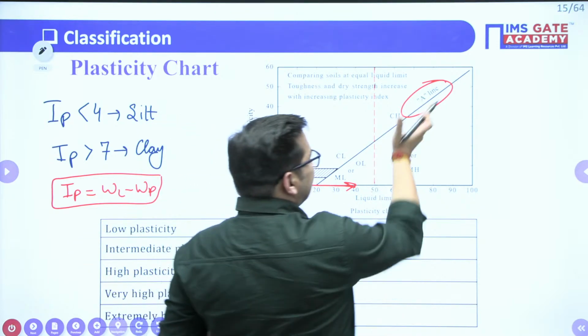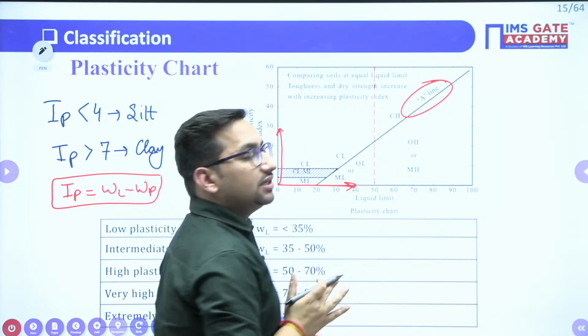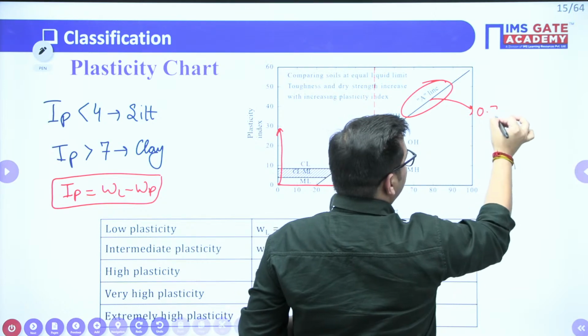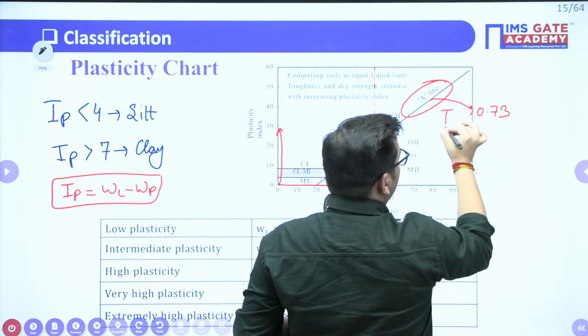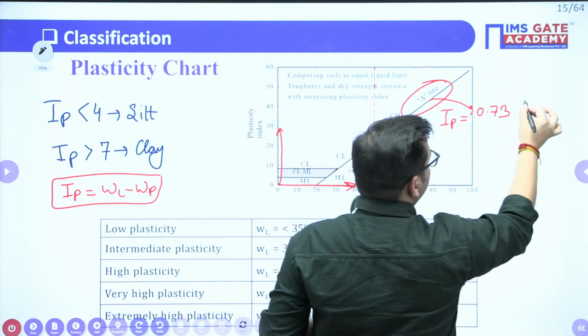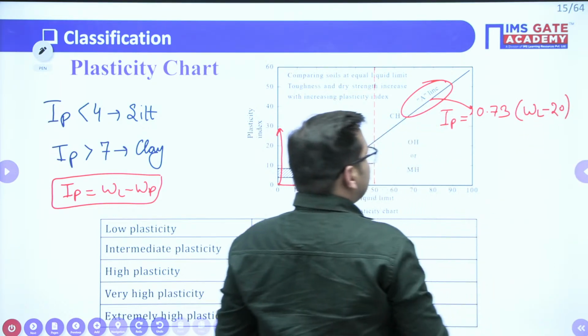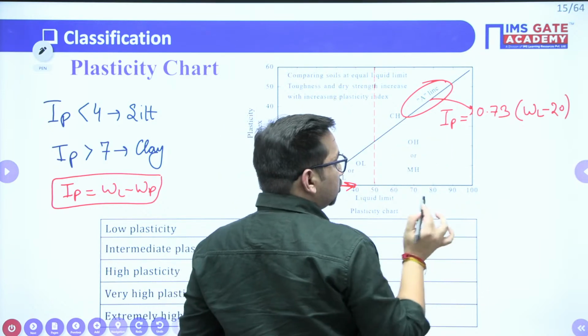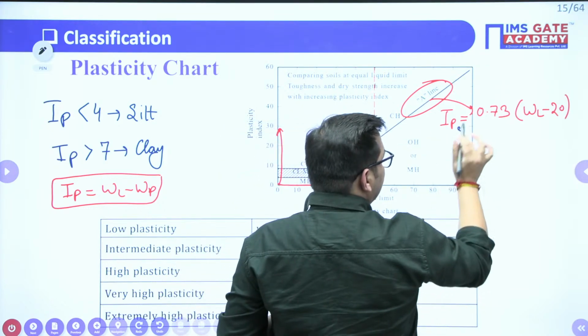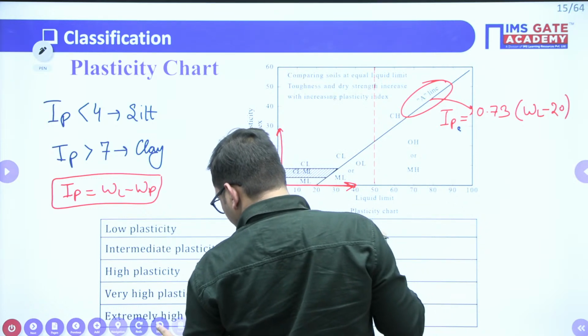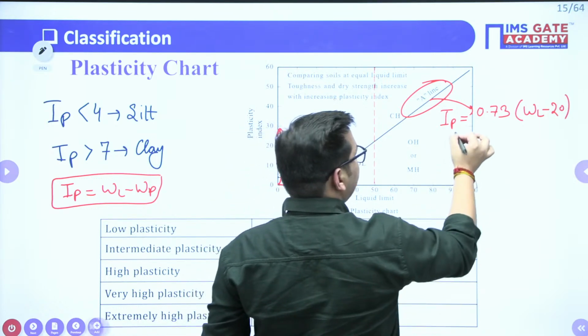Now this A line separates your clay and silt. What is the equation of this A line? IP is equal to 0.73 (WL minus 20). This is the equation of this line. Also, I'll call this the IP of A line.